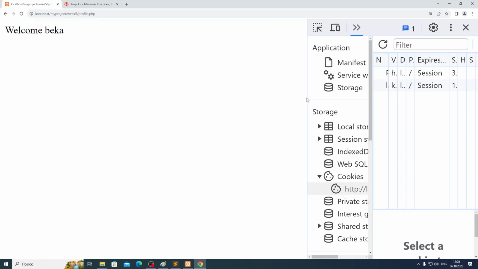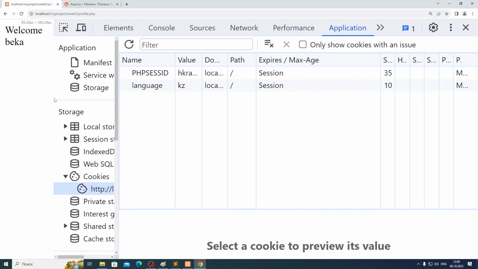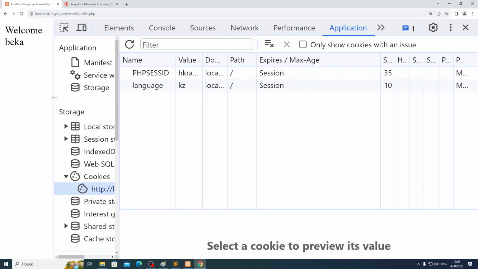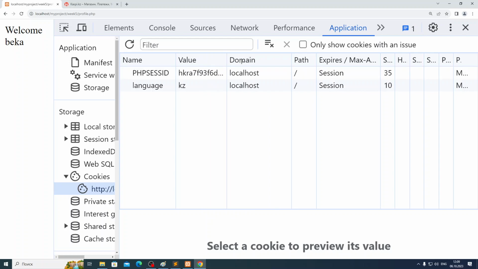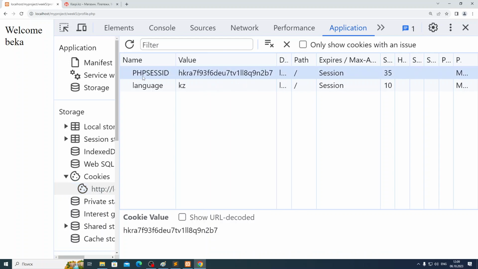Good. So he has 30 logins, but each session's information is synchronized with some ID. This ID is passed to your browser as a cookie, guys. Let me show. Here we have PHP session ID, and he gives me some ID.